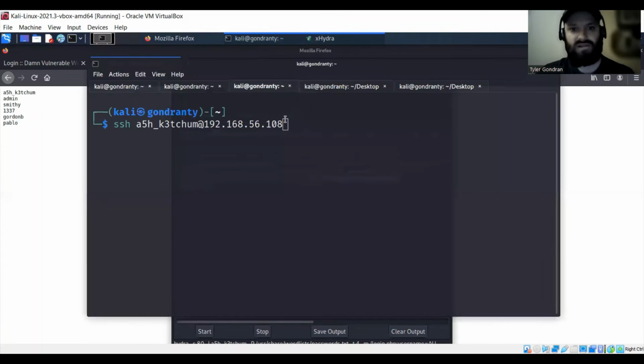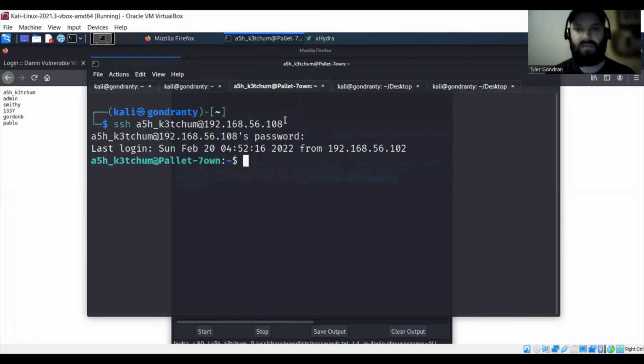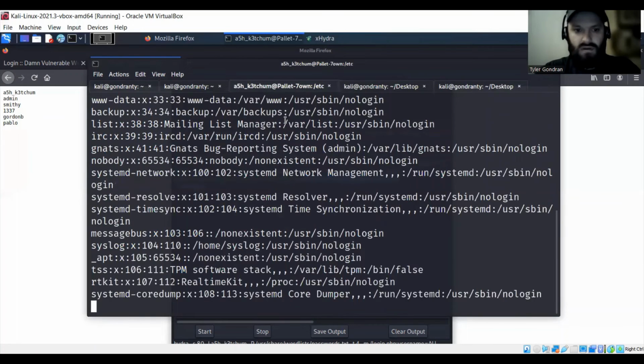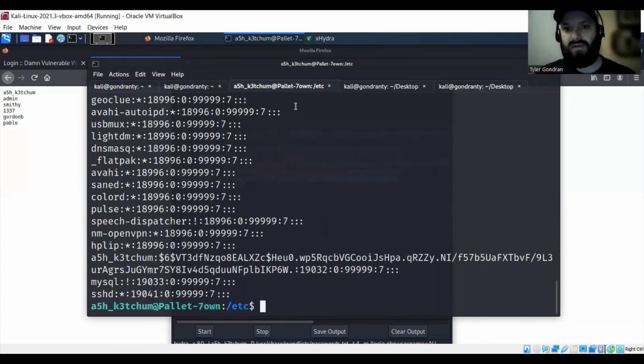And so we can try to log in to the box through SSH. As you can see, that password worked for that username. And then from there, what we can do is we can try to view the password file and the shadow file.